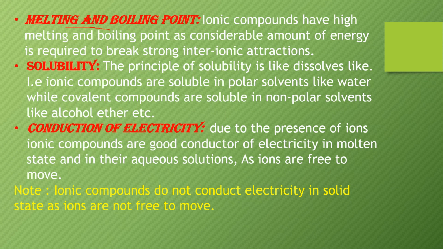Now the next property of ionic compounds is melting and boiling point. Ionic compounds have strong electrostatic attraction between them. So to break these attractions, a considerable amount of energy is required. Hence they have high melting point and boiling point. Now the next property is solubility. The principle of solubility is like dissolves like, meaning ionic compounds which have positive and negative ions are soluble in polar solvents like water, and the covalent compounds are soluble in non-polar solvents like alcohol, ether, benzene, etc.